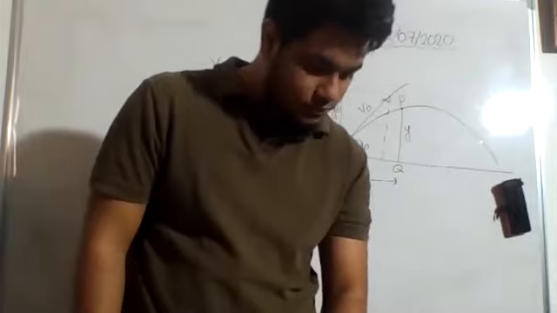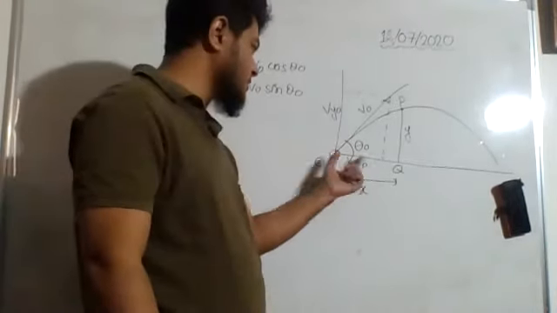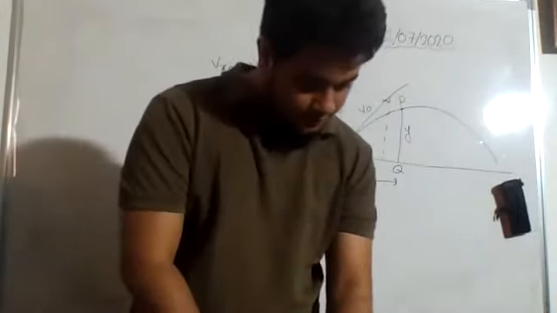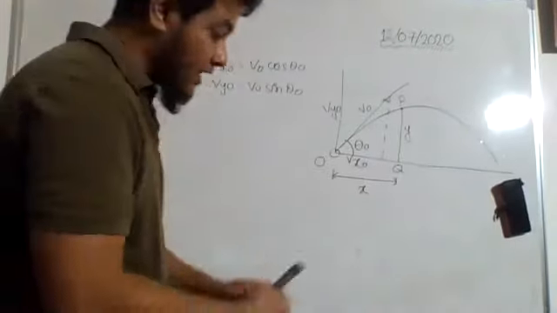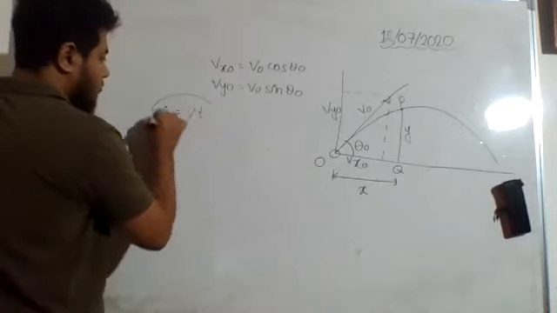That's all. Then OQ is equal to the horizontal distance covered in time t. Yes, this is the horizontal distance covered. This is the vertical distance covered. Okay. Now for the horizontal distance covered, we know our equation S equals vt.